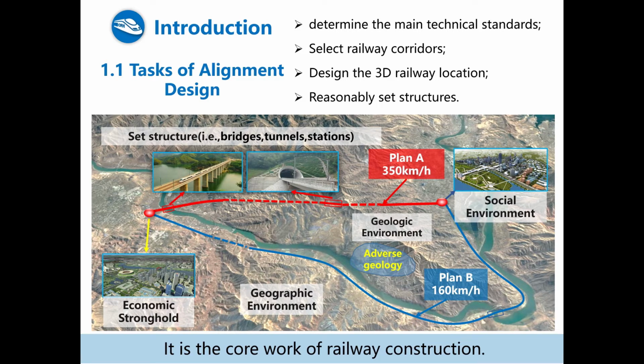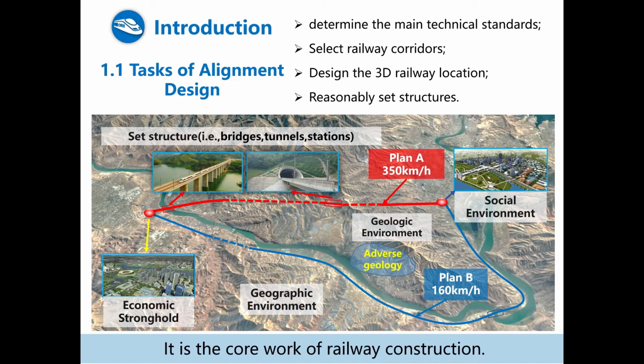The main works of alignment design include determining the main technical standards of a railway, such as the maximum gradients, the minimum radius of circular curves, and then selecting the suitable railway corridors between two fixed endpoints.